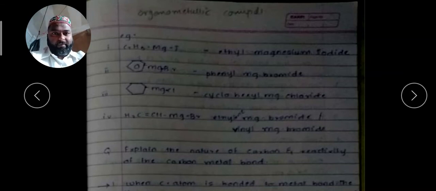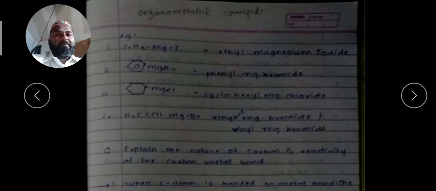We have to talk regarding the organolithium compound. Similarly, I said in the organomagnesium compound, magnesium is the metal and the organic moiety is bonded with this metal. On the same ground, the organolithium compound is such a compound in which lithium metal is bonded to the organic moiety. RLi is the general form of this organolithium compound. Got this point?